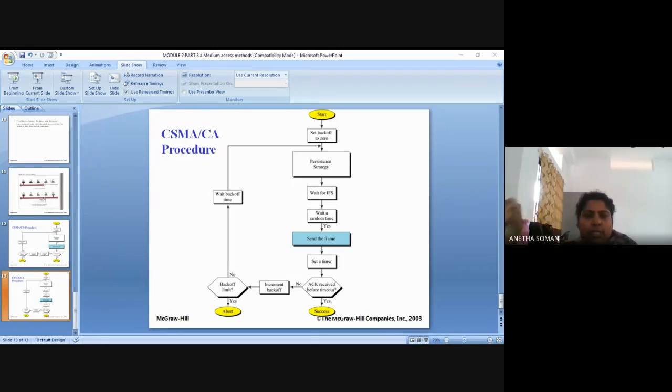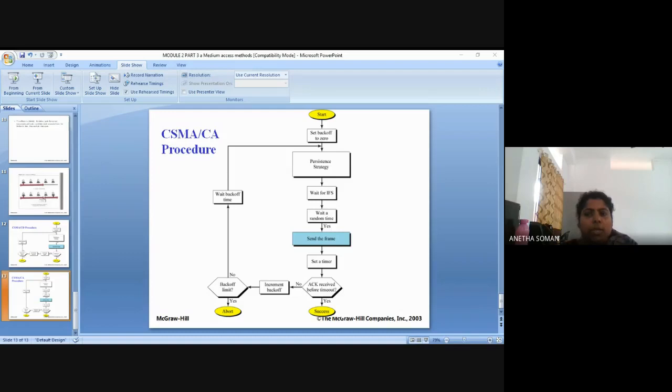Sense before transmit, that is the concept of CSMA. A more advanced version is collision detection: once collision happens, what you have to do, that is what CSMA-CD deals with. Now, how you can avoid the collision, CSMA-CA will take care of that.